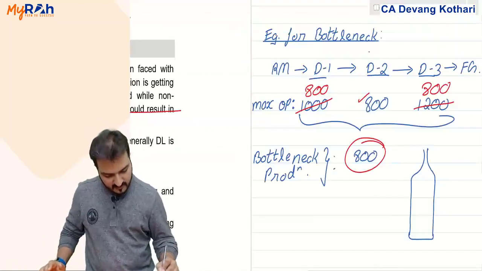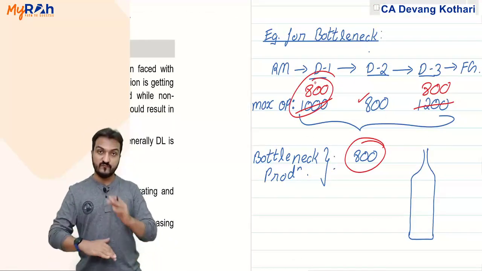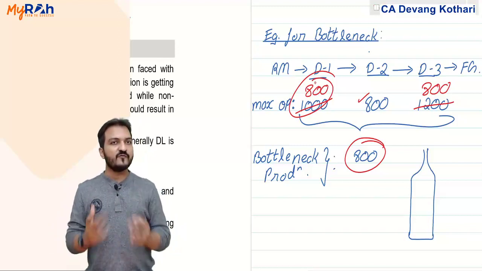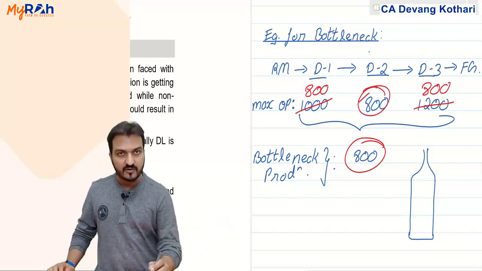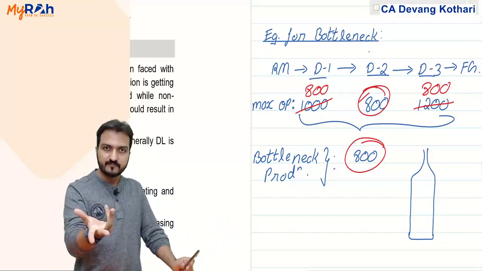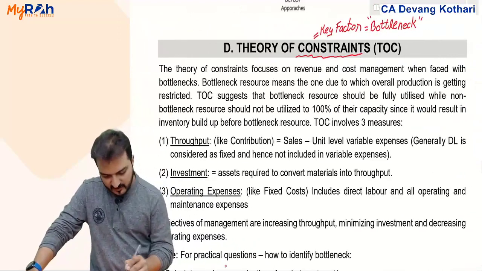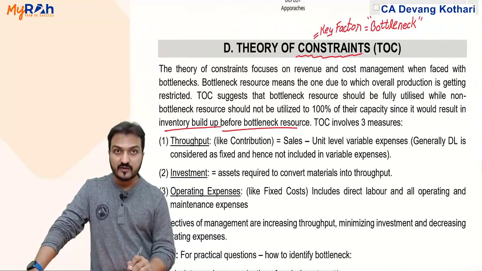You saw that here: if D1 produces 1000, can you further process 1000? No, the further process you can do is only 800. 200 will be lying unused, an inventory buildup. It will lead to inventory buildup before the bottleneck resource.